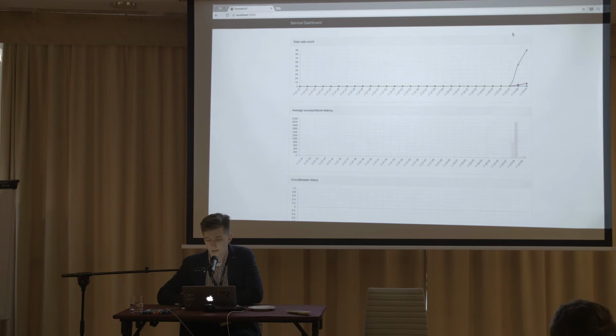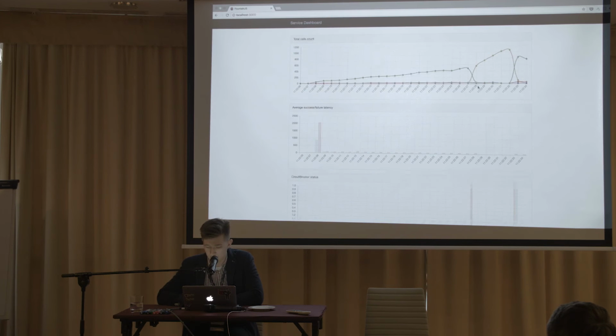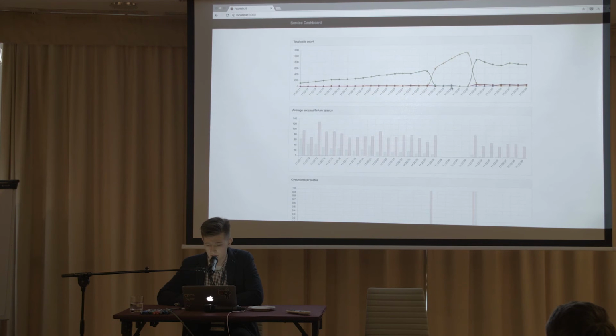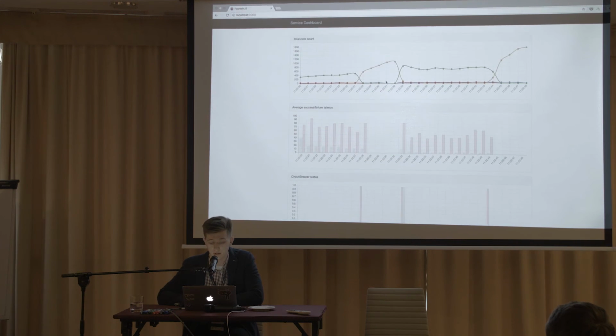Okay, and we should see. The green is the successful requests, the red is the failed requests. So right now it's okay, we are making about 300 requests per second for 500. Here we have average responses. We can see that successes are faster than failures. Oh, and we can notice right now that our circuit breaker goes into open state, so it blocks all the requests. We can notice that all the requests are blocked, so it means that our circuit breaker is in open state.